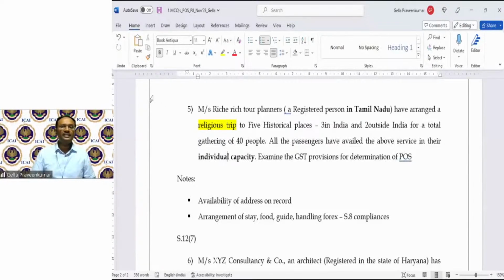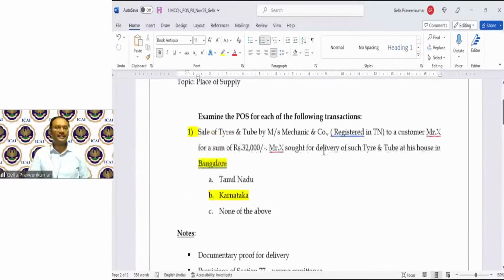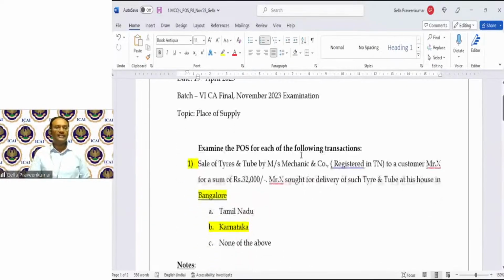Now, Janani is asking one interesting question. Let me come to example number 1 so that you all understand this. She says, for a moment, if we presume that this Mr. X happens to be a registered person in Tamil Nadu, X is asking for delivery for his personal consumption in Karnataka.